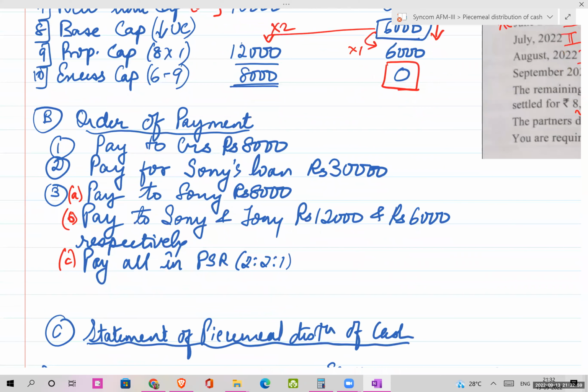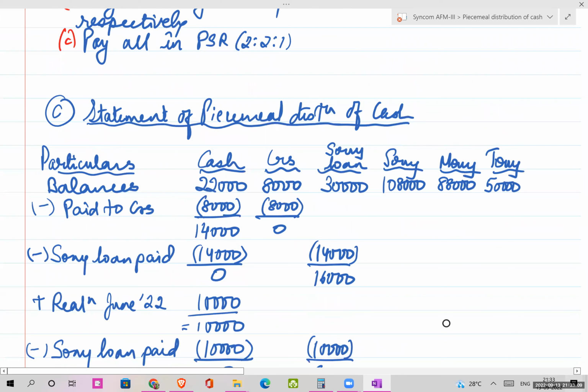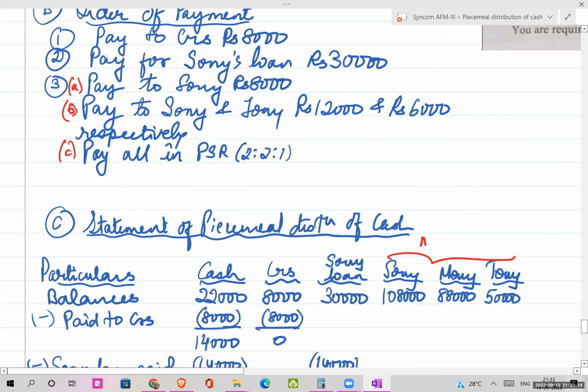Then coming to the piecemeal distribution of cash, I will make a creditors column because I'm going to pay that first. Then I will make Sony's loan account because I'm going to pay that second. And then I'm going to pay my capital. Whenever you take capital, always take the adjusted capital figures here. The statement and columns will be made in the same order you have written. Particulars, cash, because cash is what you will give everyone. Then creditors column, since you pay creditors first, then Sony's loan, and then your capital.